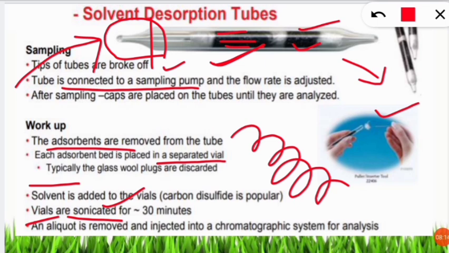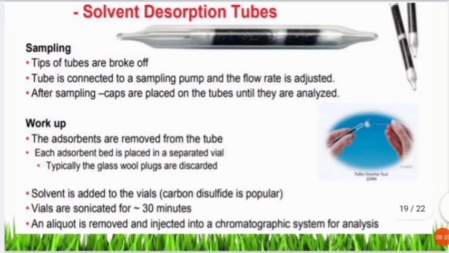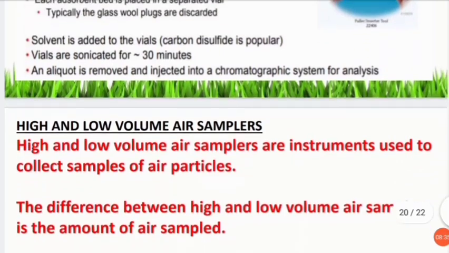Next, what we will do, we have to remove and then inject that liquid. That means the sample within that glass vial, which has the glass along with the charcoal and our component, and then we will go for the chromatography technique. That is the analysis part, we are not discussing it, because we are only discussing the techniques for sampling. I hope you are understanding this concept. If you are not, you can ask me in the comment section.